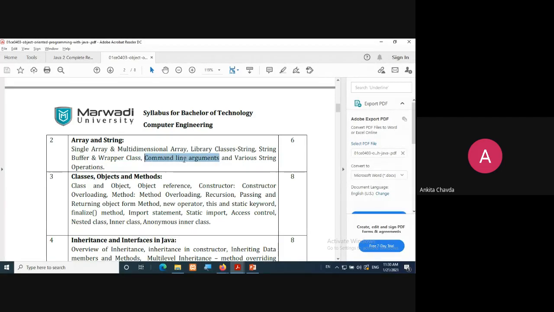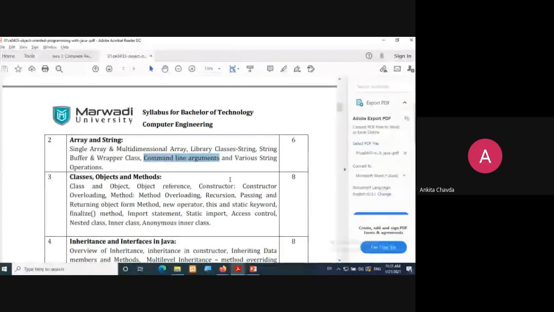Then command line argument. See, in C and C++ language, you used to take input from the user, of course, right? So via scanf in C language, you used to take input from the end user. In C++, you were using cin, okay?